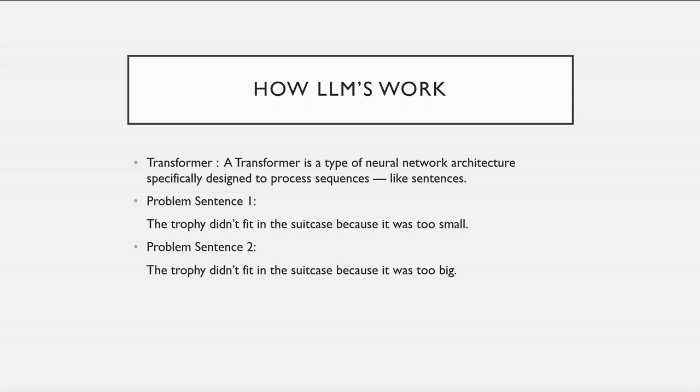Why is this powerful? The word "it" appears near the end of the sentence. To understand it correctly, the model must look at trophy, suitcase, small or big, and understand how those concepts relate physically. Older sequential models struggled because they processed text left to right and forgot earlier context. How do transformers solve this? A transformer does something different. When processing the word, it doesn't just look at the previous word. It looks at every word in the sentence at once.